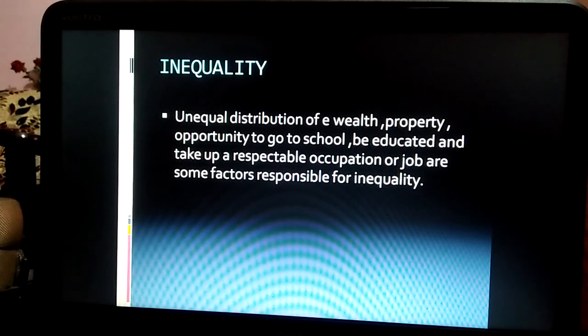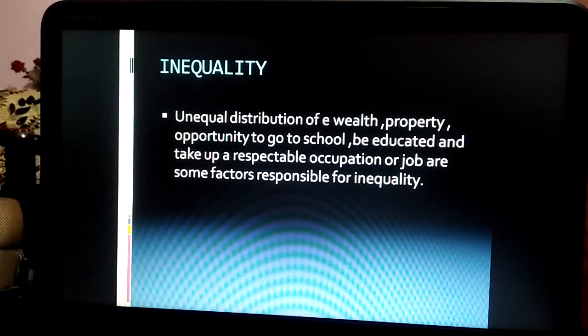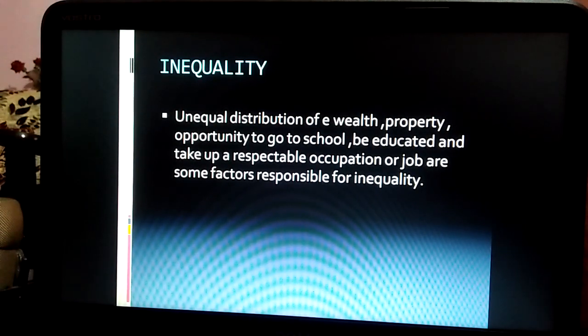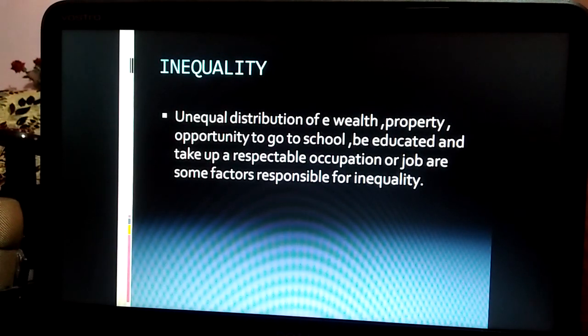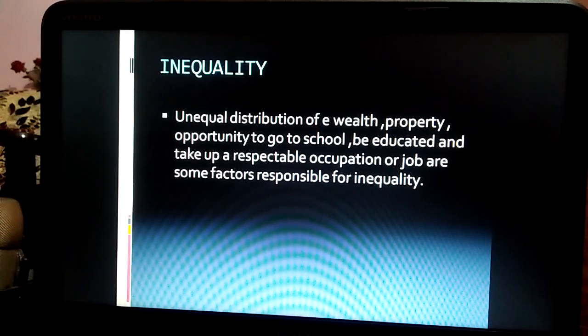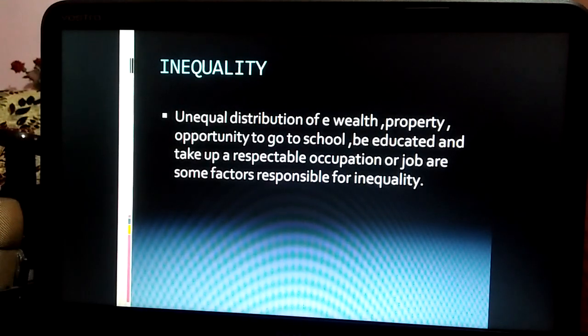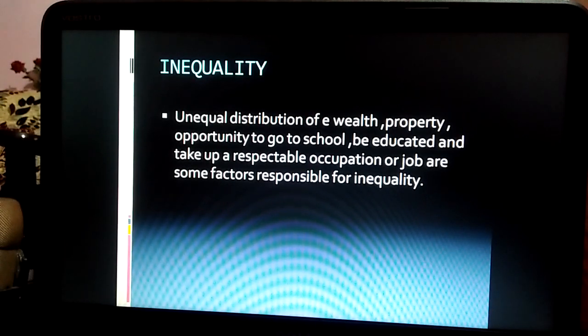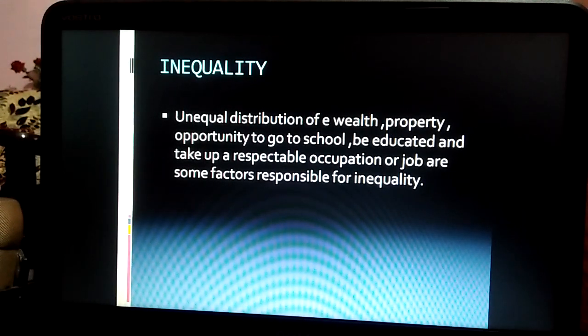This kind of situation is known as inequality. Now, how does this inequality come? It comes due to unequal distribution of our wealth, property, opportunity to go to school, be educated, and take up a respectable occupation or job. These are some of the factors responsible for inequality.